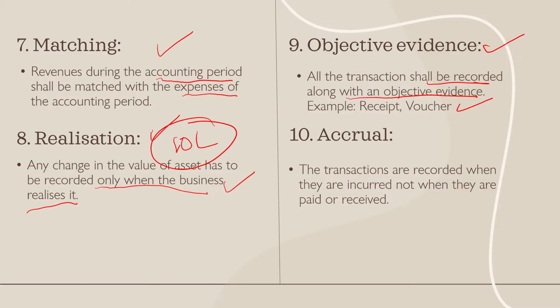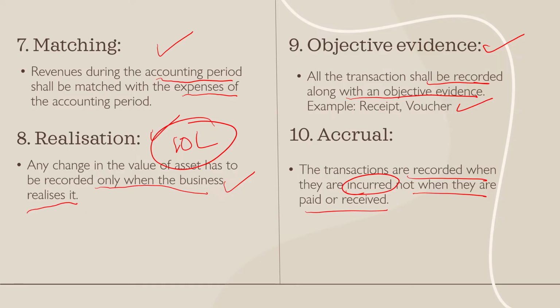And the 10th one is accrual concept. Accrual concept is that transactions are recorded when they are incurred and not when they are paid or received. For example, if I am making the payment for my employees for the next year, that is, I'm giving an advance salary, right? That salary actually pertains to the next financial year, but I am giving an advance to my employees.